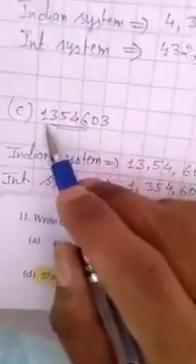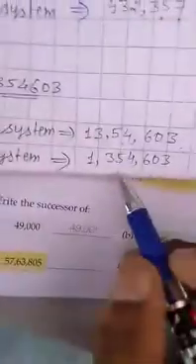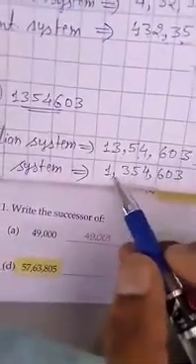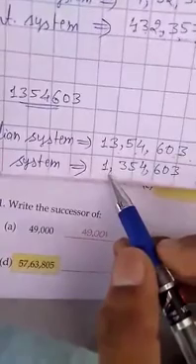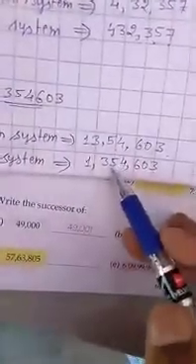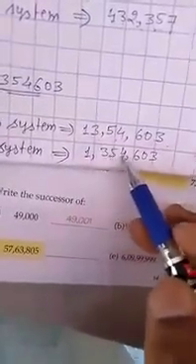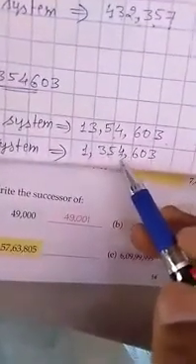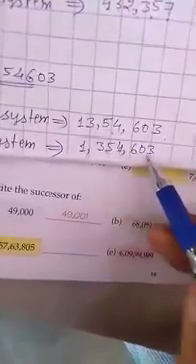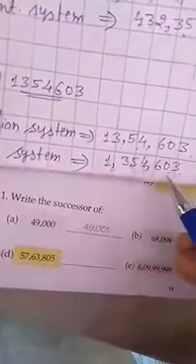So this is 1,354,603. We write a comma after 1, then 354, a comma after 354, then 603.